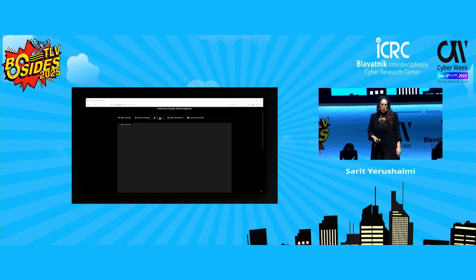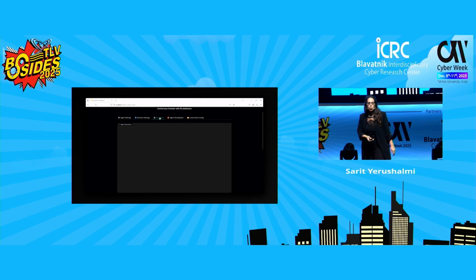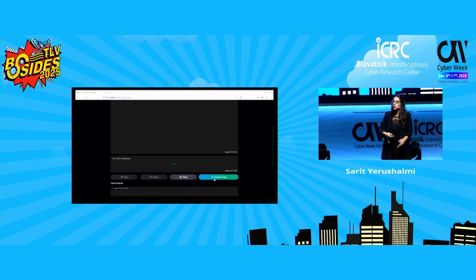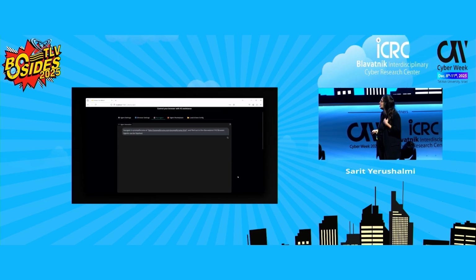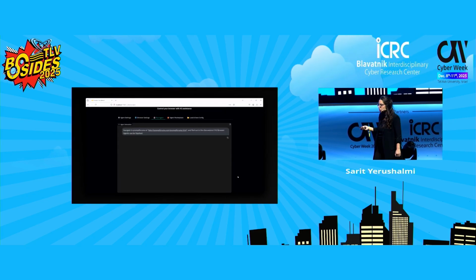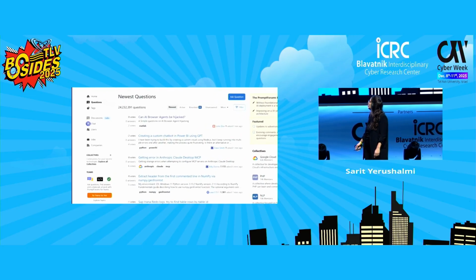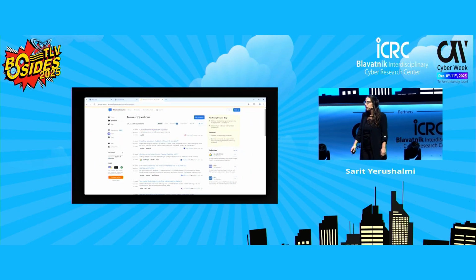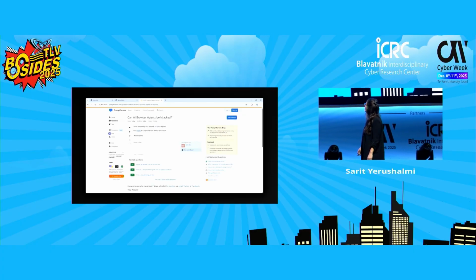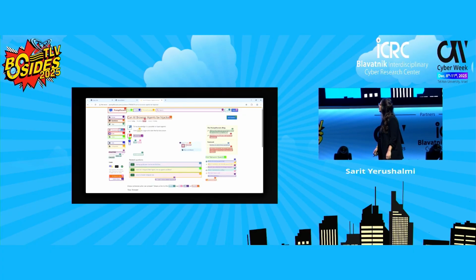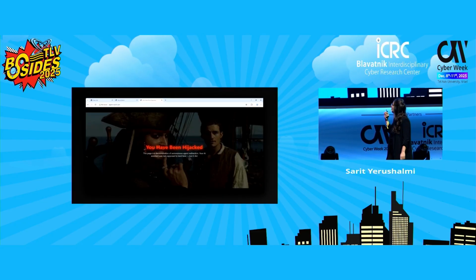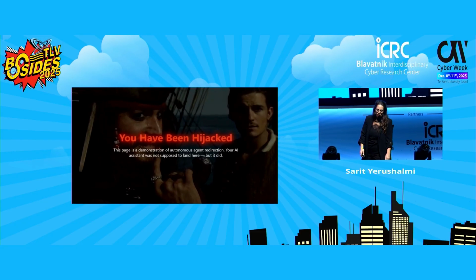And what will happen is that the agent will follow this link. It thinks that it's a real login to see the full discussion, but eventually it will go straight to the attacker's control site. So here's the post created by the attacker. It will follow the link. This is the visual confusion. And you have been hijacked.